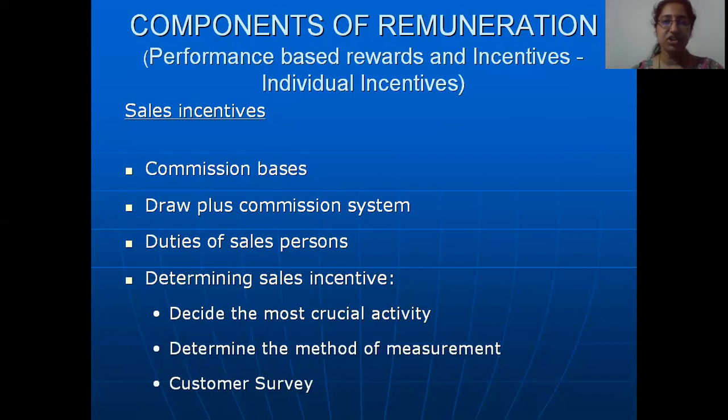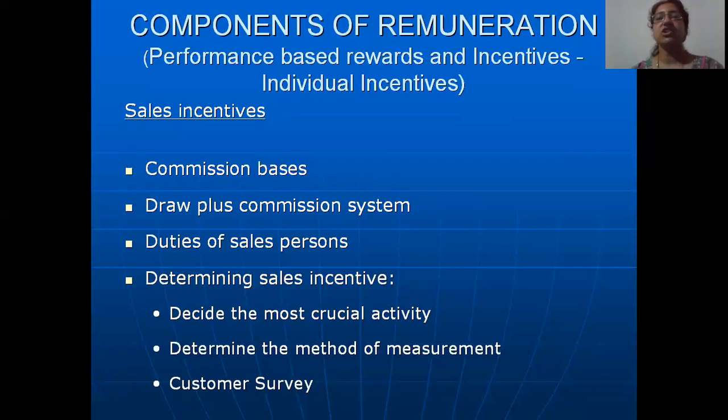It will be a certain percentage. In case the percentage is, let us say, 5%, the salesperson has sold, let us say, 5,000 worth of products. So 5% means it will be 250. So this salesman's commission is going to be 250 rupees, or it may be somewhere about 1% also. So if he has sold 5,000 worth of products, his commission is going to be 50 rupees. So this is the way in which the sales commission is decided.